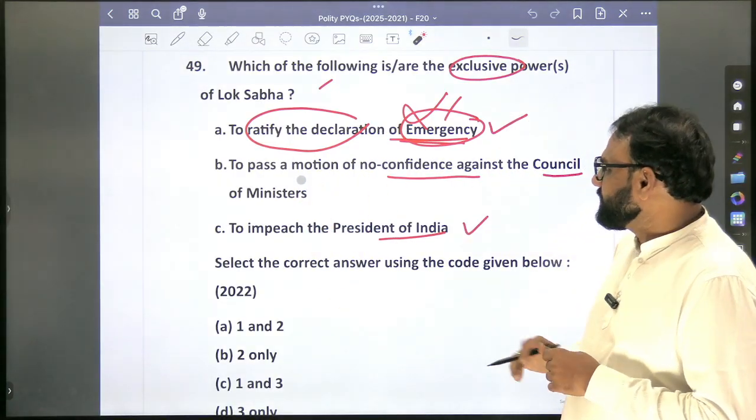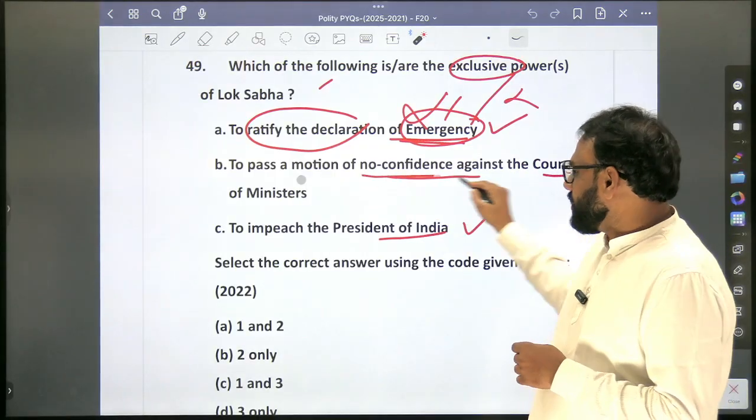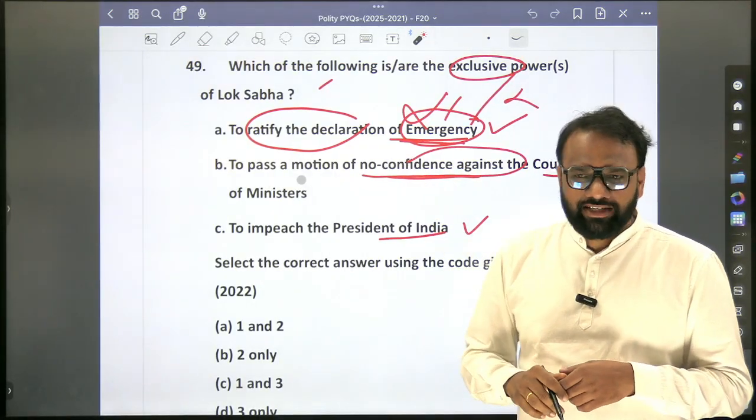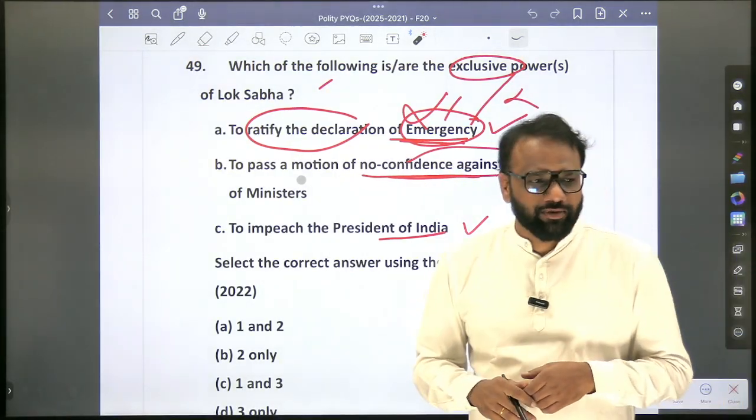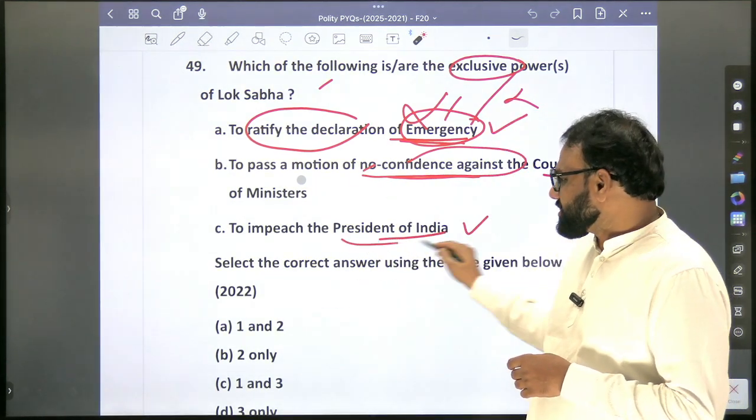To ratify the declaration of emergency, it's not the exclusive power. To pass the no confidence motion, it's exclusive because Rajya Sabha cannot use the no confidence motion. Next, to impeach the President of India.